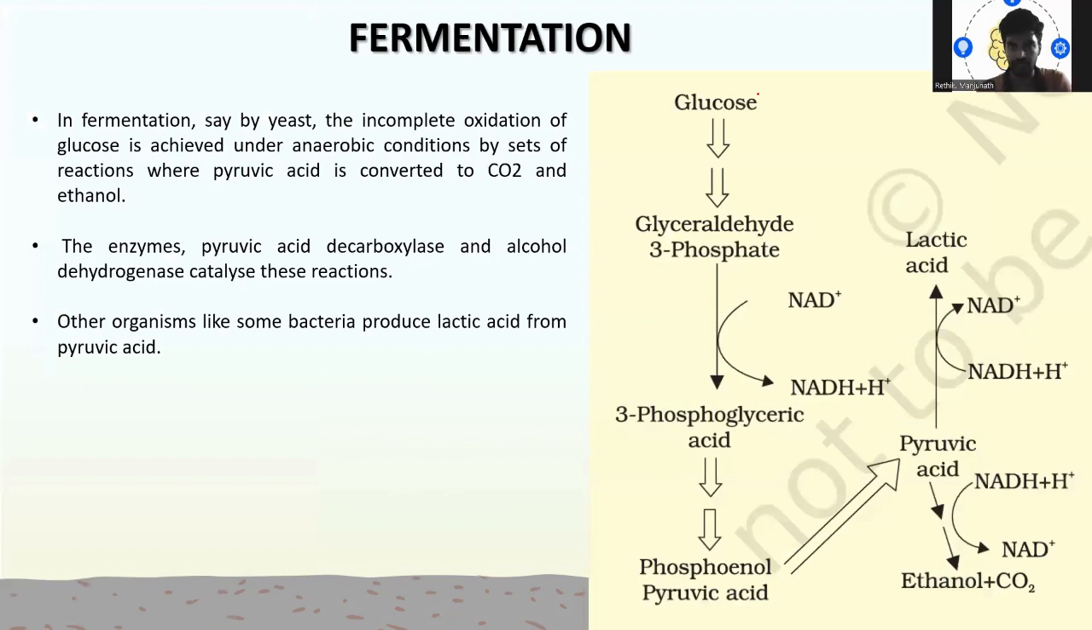So I was talking about fermentation, right? In fermentation, if we take yeast, the incomplete oxidation of glucose is achieved under anaerobic conditions by a set of reactions where the pyruvic acid gets converted to carbon dioxide and ethanol. That is one point: ethanol and carbon dioxide. The enzymes pyruvic acid decarboxylase and alcohol dehydrogenase catalyze this reaction. Then other organisms, like some bacteria, produce lactic acid from the pyruvic acid, that you are seeing here.